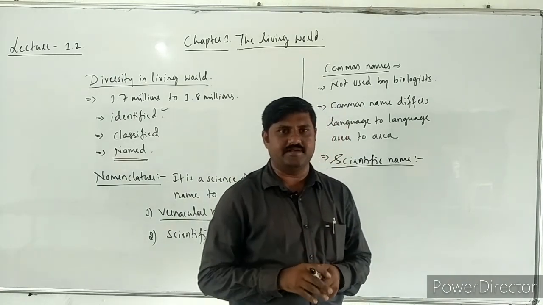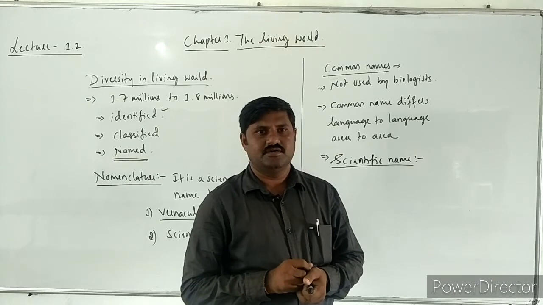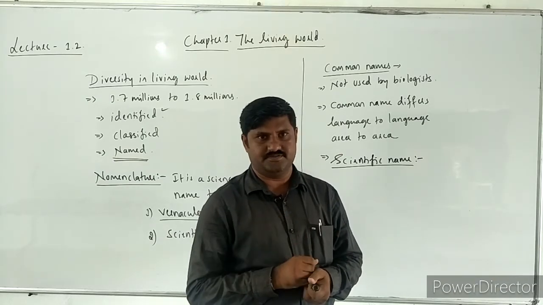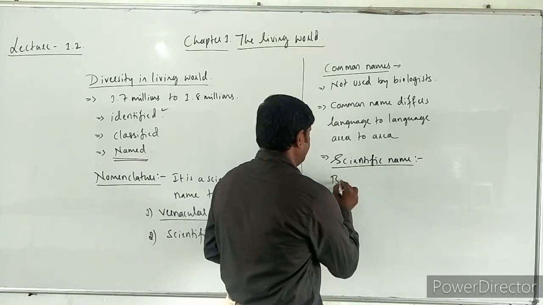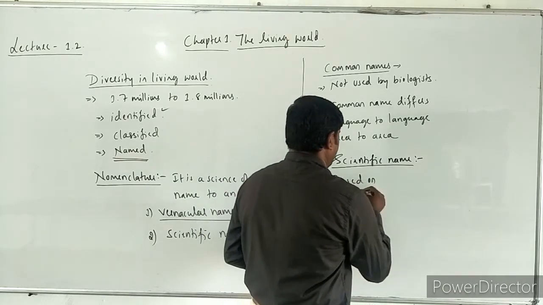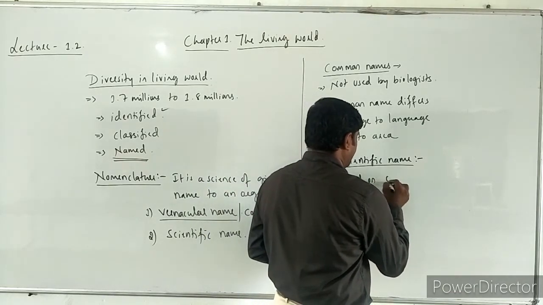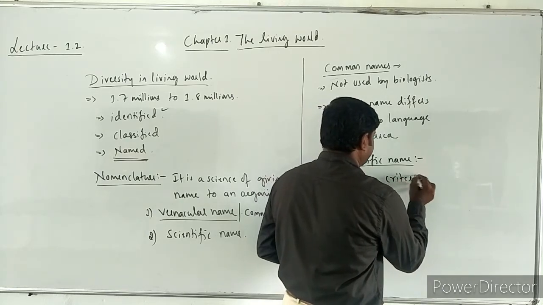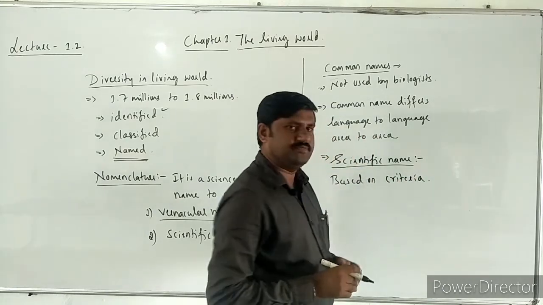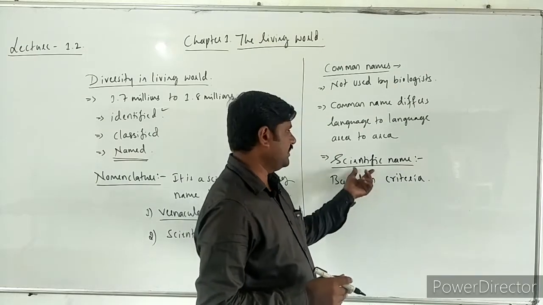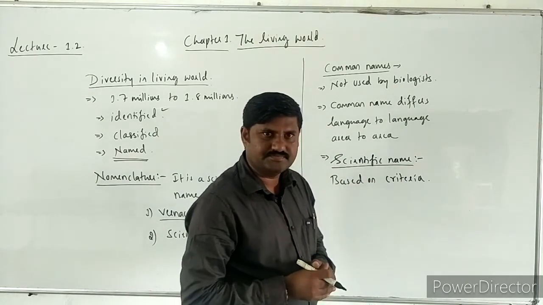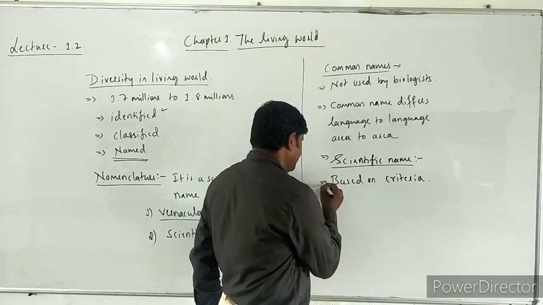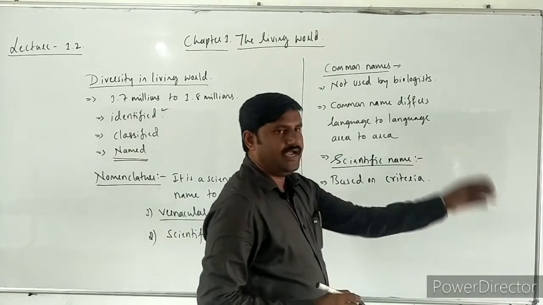Scientific names are given based on particular principles or criteria.